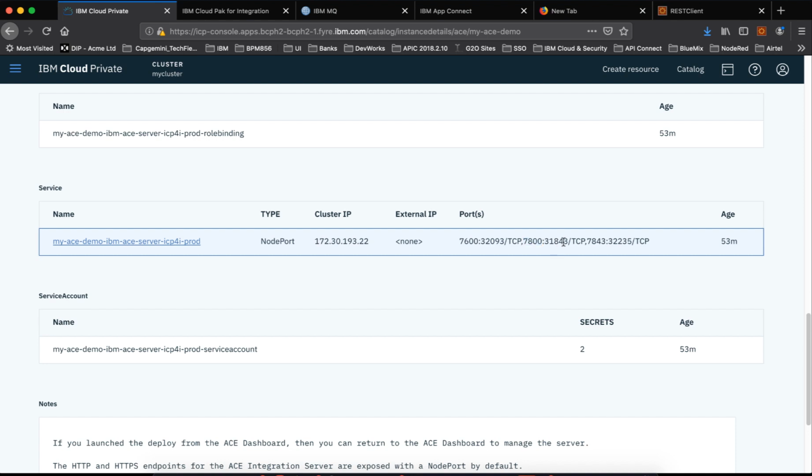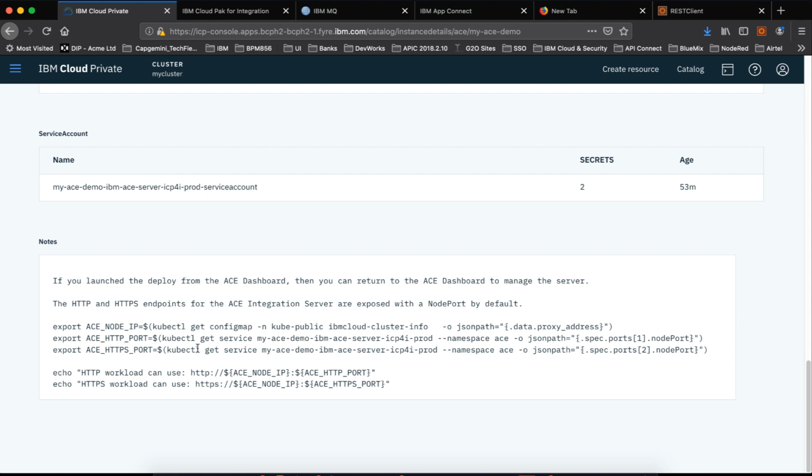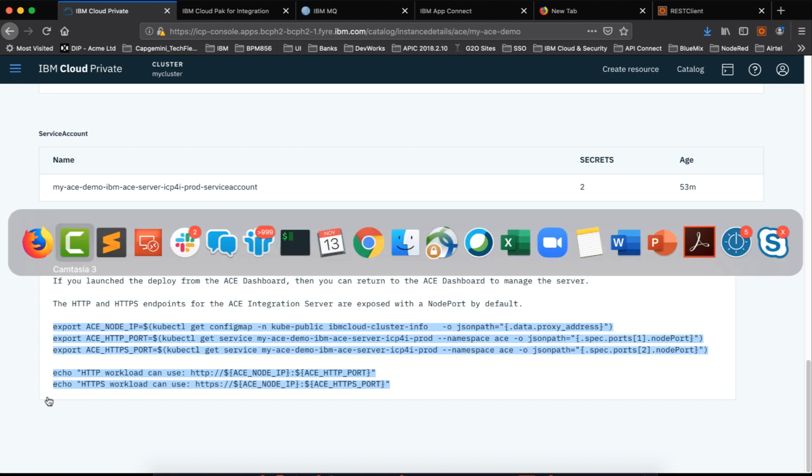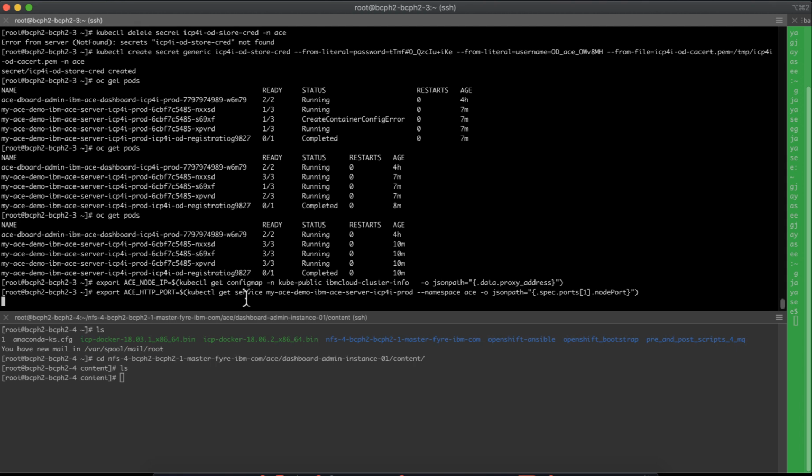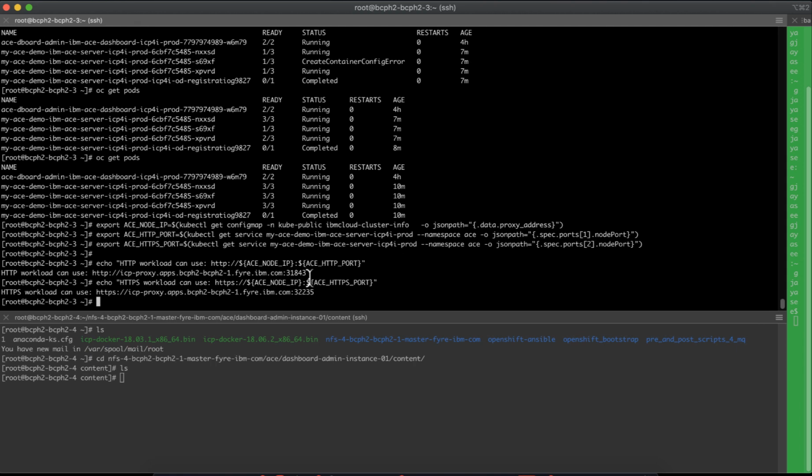7800 is the unsecured port. 31843 is the port we are supposed to use for hitting the service. Or we can copy this and put it in the command line. It will give you the port. So this will be your host and the port for you to invoke your HTTP service.